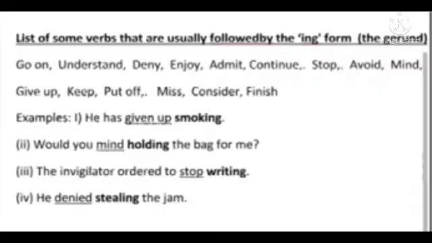verb enjoys. Let's see the list of some verbs that are usually followed by the ing form, that is, the gerund: go on, understand, deny, enjoy, admit, continue, stop, avoid, mind, give up, keep, put off, miss, consider, finish. For example, he has given up smoking. What does it mean? After given up, we should use the gerund form.